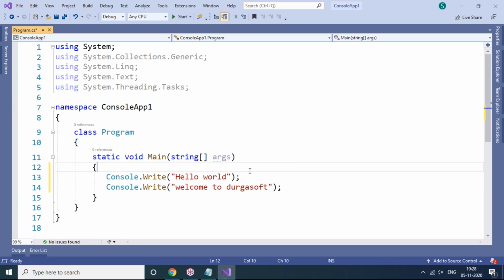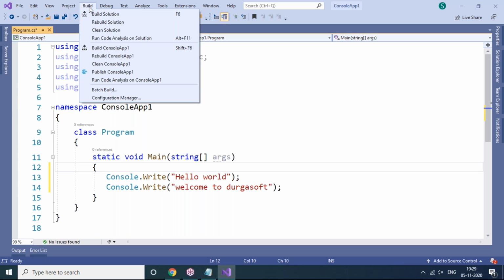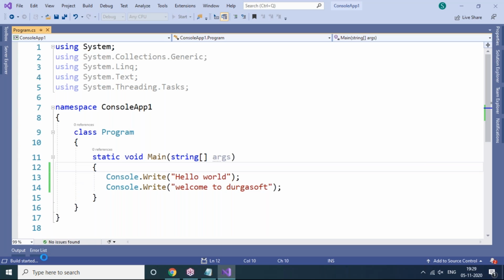So how do we run or execute this program? First we need to compile, or we can compile and execute both at a time. How do we compile the program? Let's go to the Build menu. Once you click on the Build menu, you can see Build ConsoleApp1. Build means compilation. If any errors are there, it will show compilation errors. If no errors, it will show in the bottom left corner Build started, and then Build succeeded. Yes, it is build succeeded.